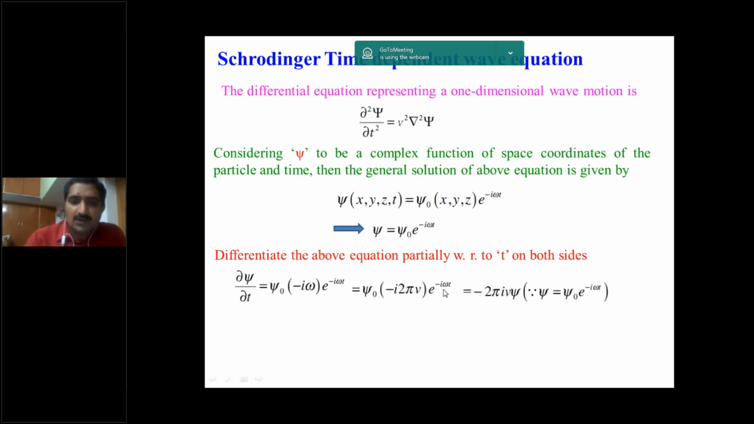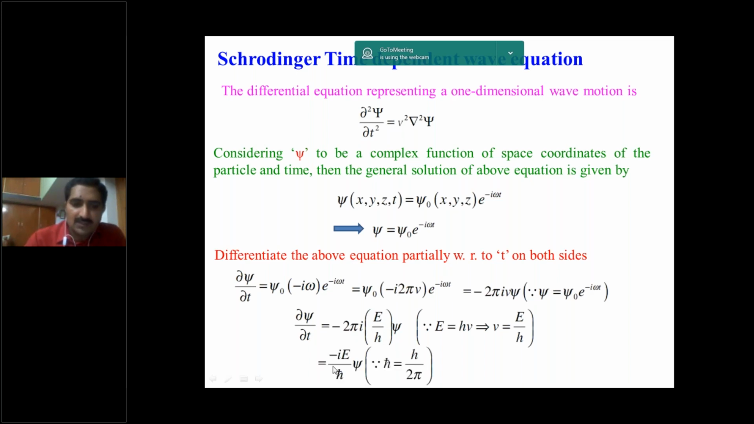So psi naught into e to the power of minus i omega t is psi. So psi, minus 2 pi i into nu. Here we are replacing nu with E by h. Why E by h? We know E is equal to h nu, so nu is equal to E by h. We know h cross, or h bar, is equal to h by 2 pi. So it can be written as dou psi by dou t is equal to minus i into E by h cross into psi.